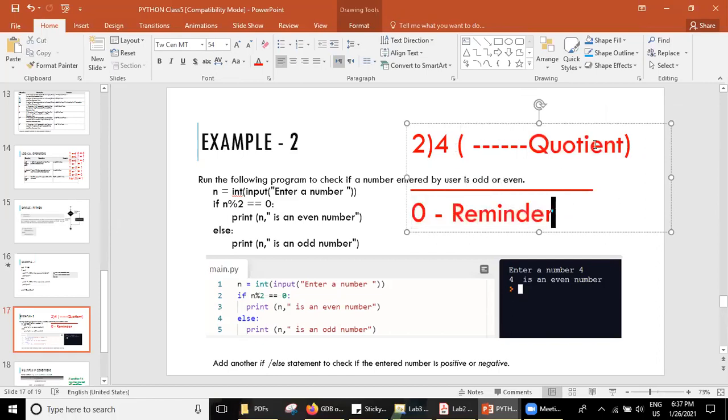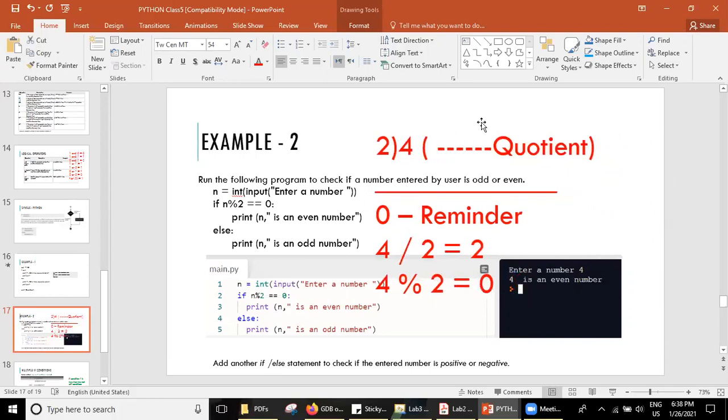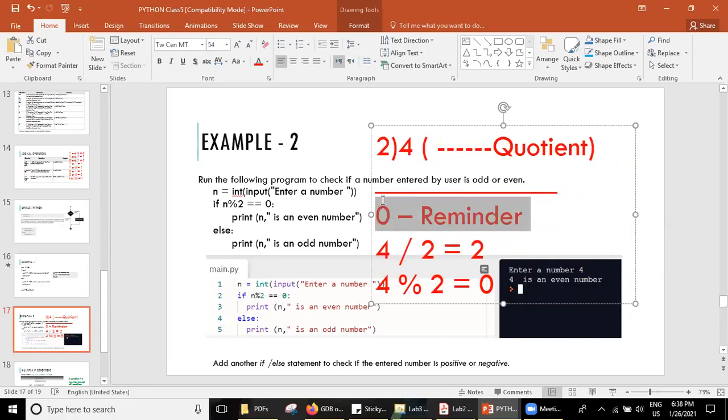So when I write 4/2, that will give me the value of quotient, this value. When I write 4 modulo 2, it will give me the remainder value, this value.